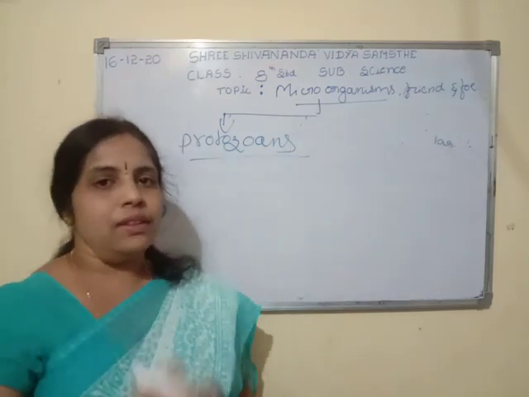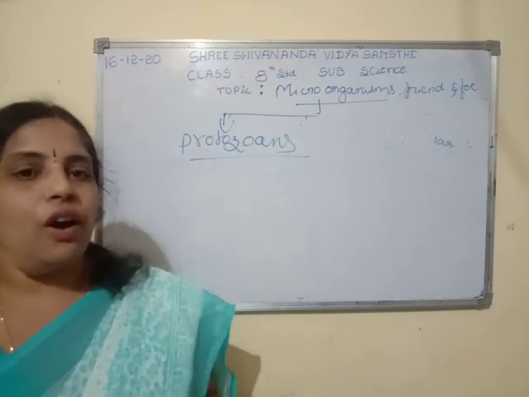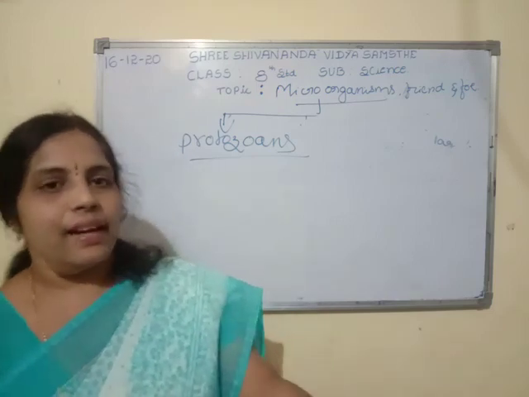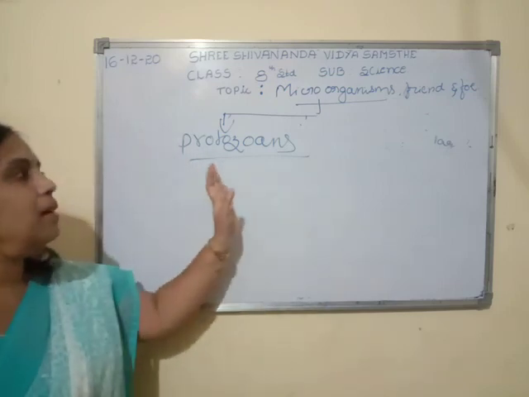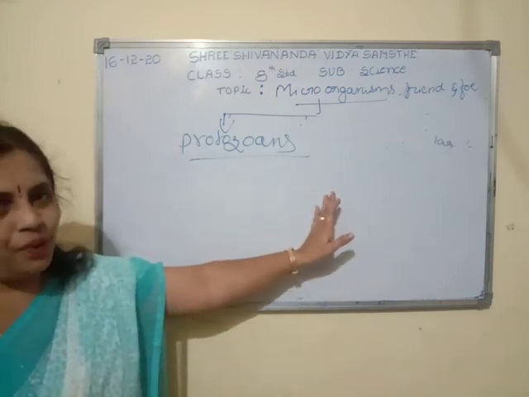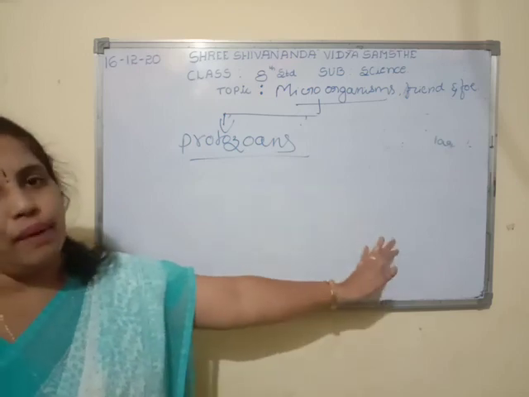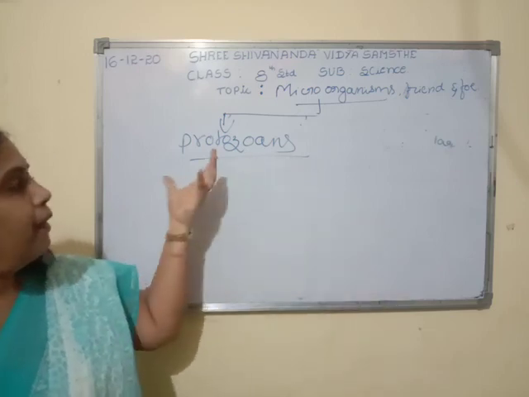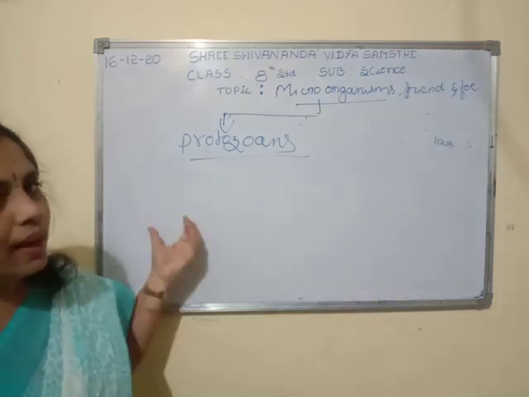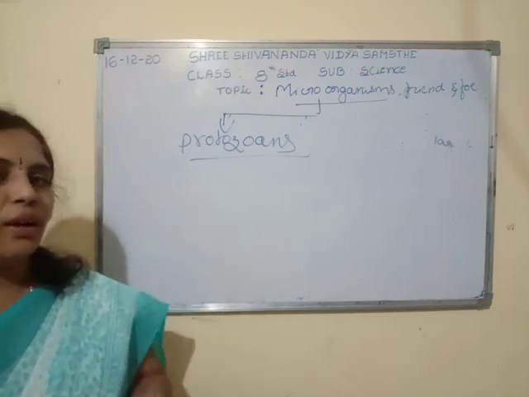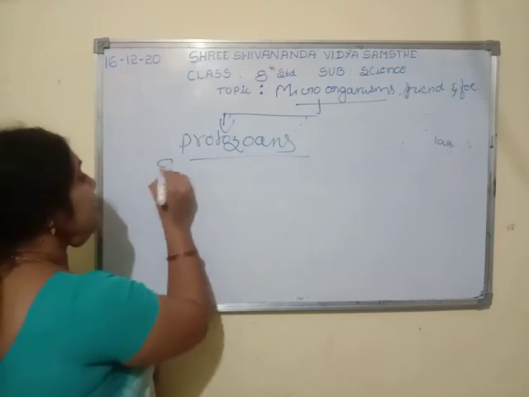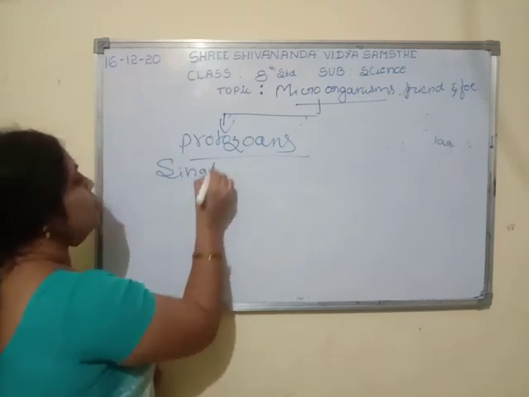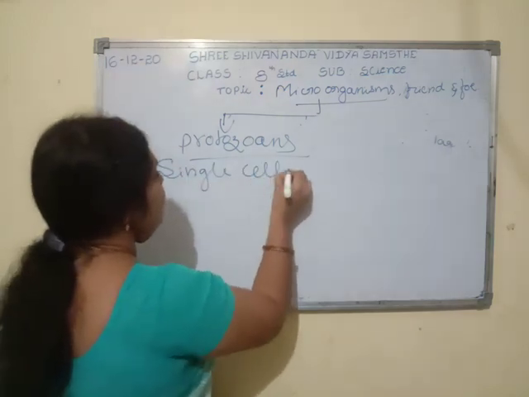After the origin of bacteria, the next kind of microorganism found on the earth is known as protozoans. These are also a kind of microorganism. Bacteria are single celled organisms, and protozoans are also single celled organisms.